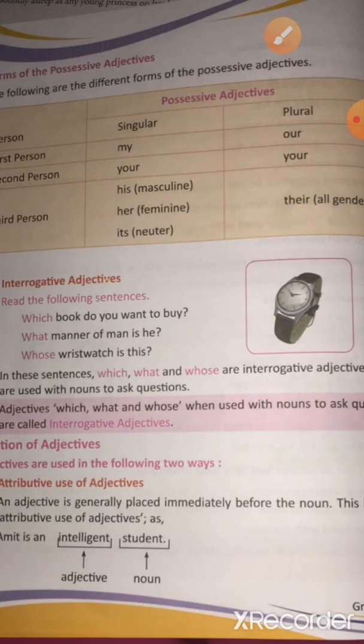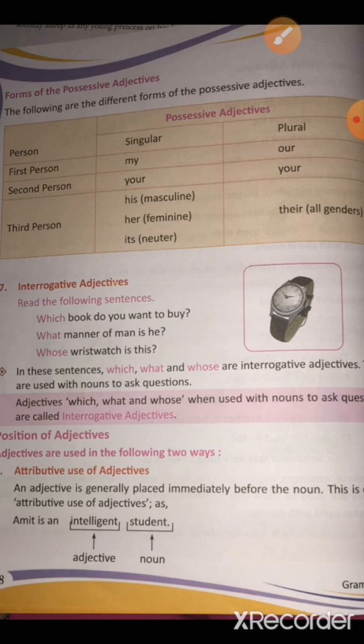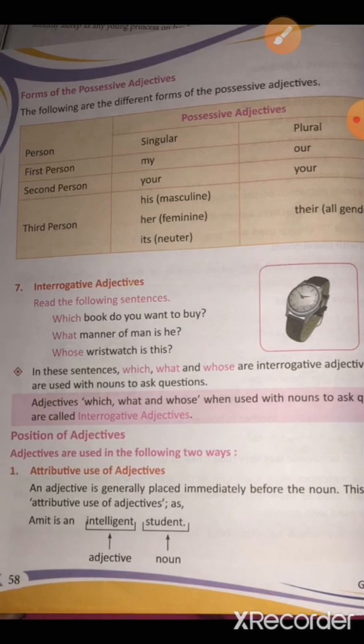Now next page, please turn your page. That is forms of possessive adjectives. So these are the forms: first person, second person, third person. You all have studied. When I talk about myself, that is first person. If I talk about yourself, that is second person. And if I talk about any other person, that is third person. Now come to the next one, interrogative adjectives. I don't have to tell you much, because we know very well, whenever we put a question mark, that too with WH questions, right? So this comes under interrogative adjectives.